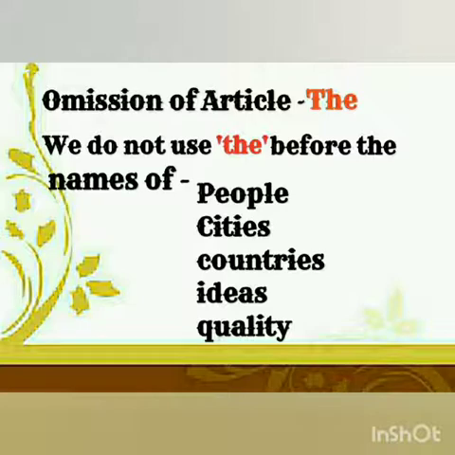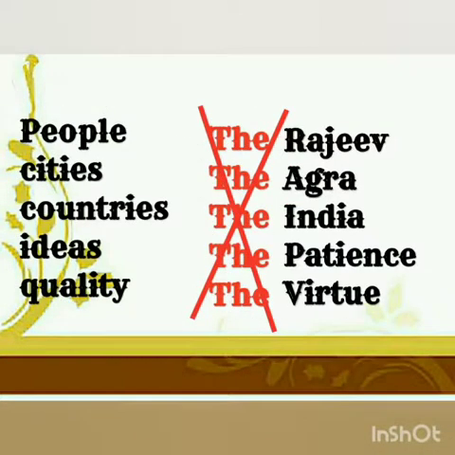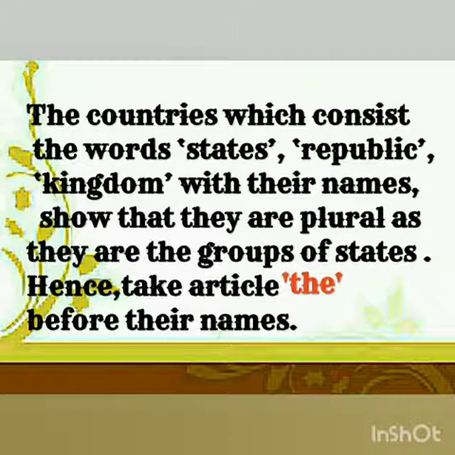Now, omission of article, where we should not use article the. We should not use article the before the names of people, cities, countries, ideas, and quality. But at some places we use article the before the names of some countries.